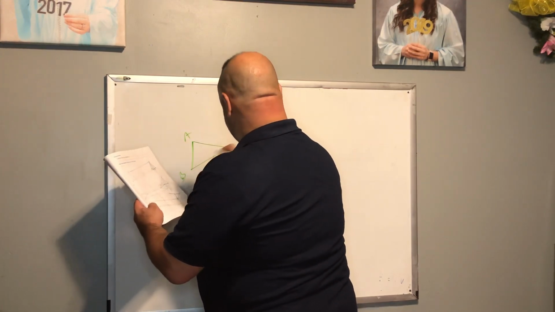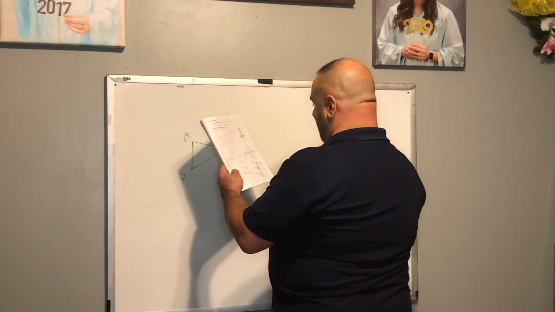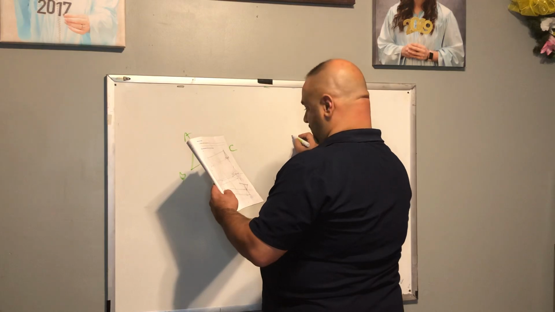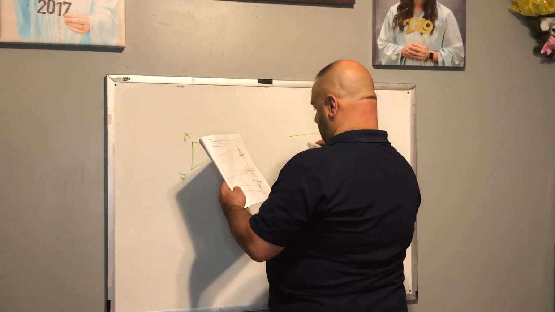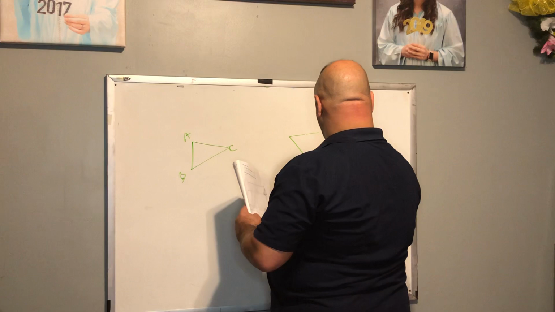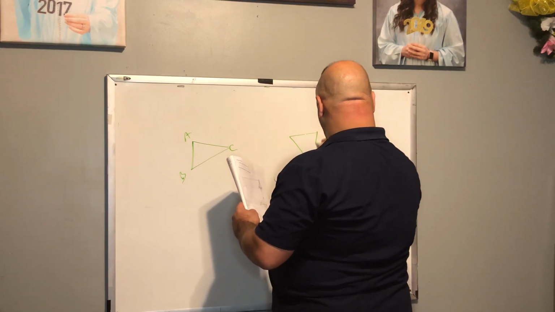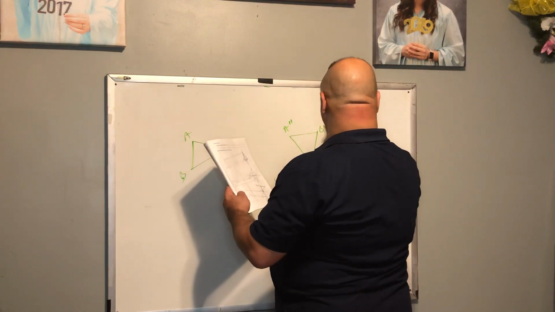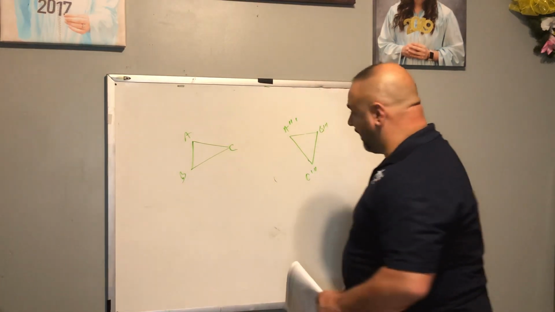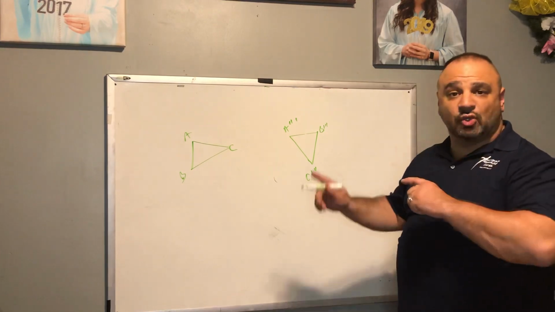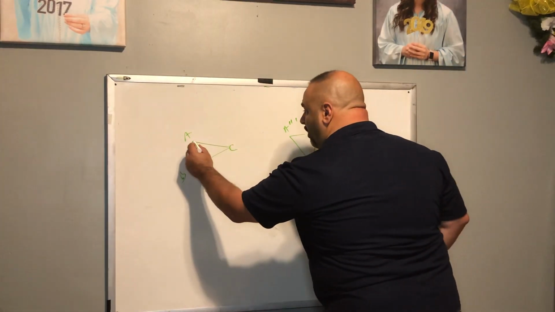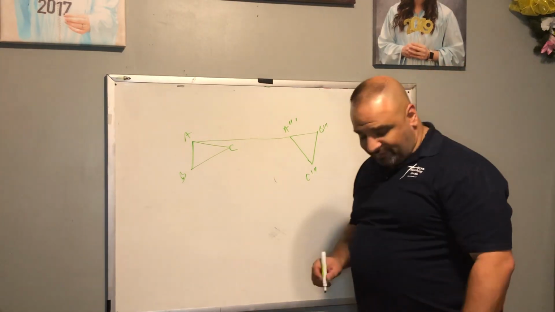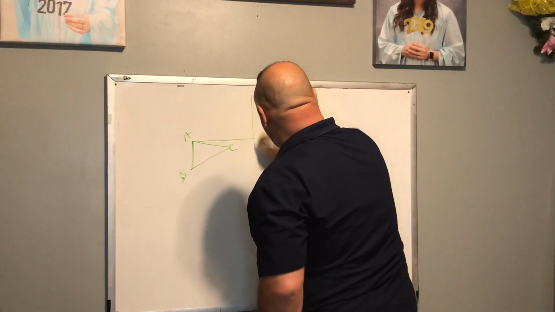A, B, C. And then we're going to call this A triple prime, B triple prime, and C triple prime. Okay, so A to A triple prime, draw your auxiliary line.